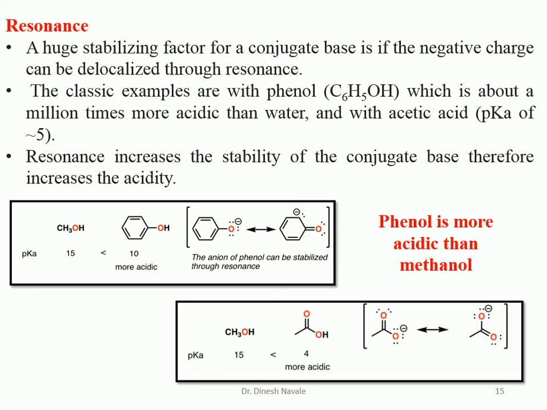Now if we consider methanol and acetic acid, the acetate ion exhibits two resonating structures, which is not possible in the case of methanol. So that's why acetic acid is a stronger acid than methanol.